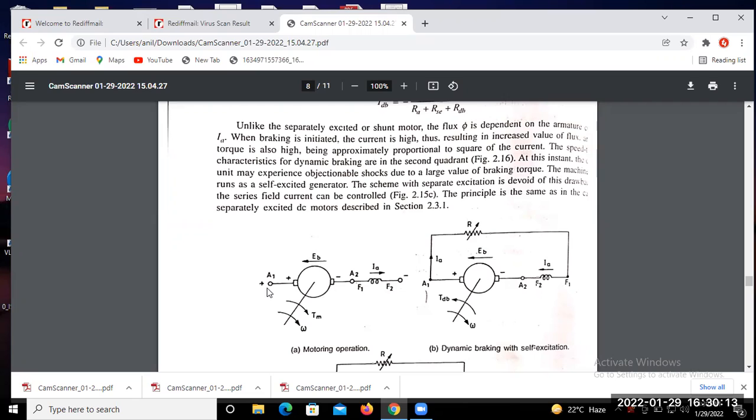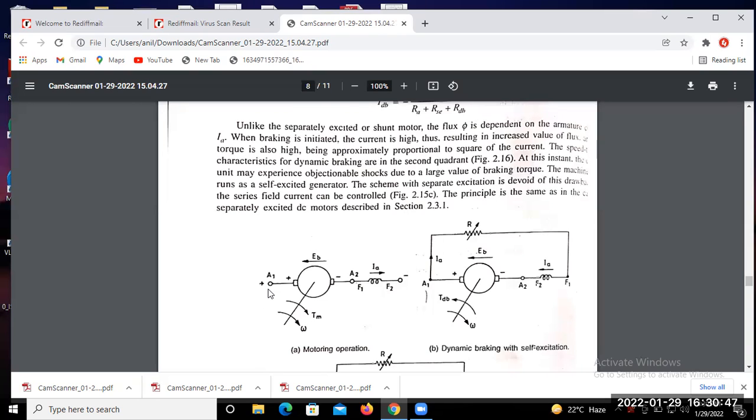This is your supply voltage terminal going to the motor when the motor is running in the normal condition. The direction of rotation of the motor is anti-clockwise, and the electromagnetic torque developed in the motor is also in the same direction as the speed of rotation. But when you apply dynamic braking, torque is developed in the opposite direction of the actual motion, isn't it?